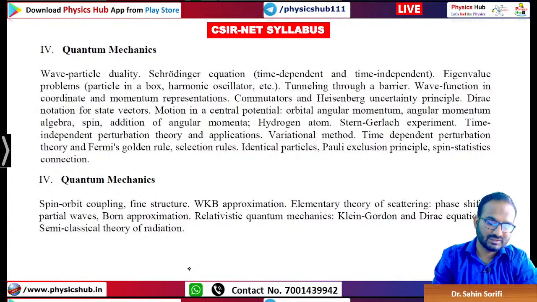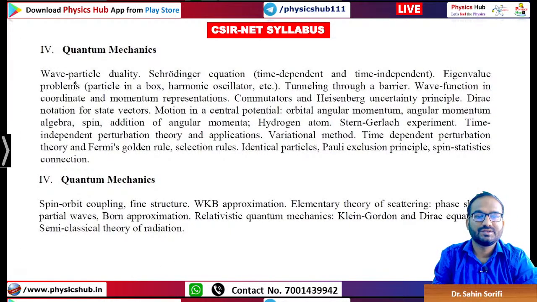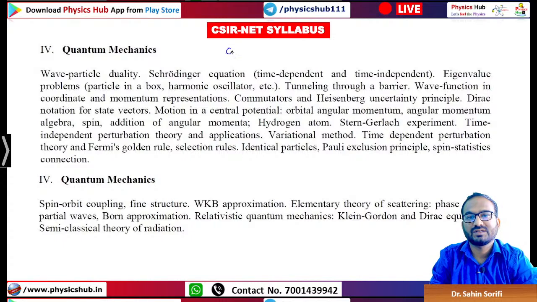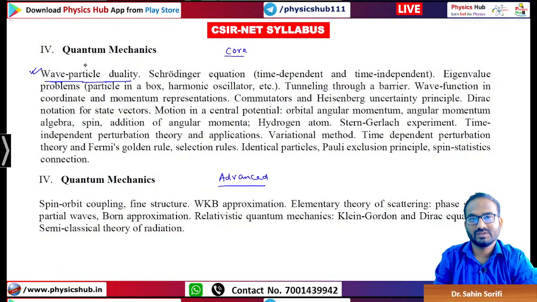What is there in your syllabus from the CSIR-NET physical sciences exam? You see, it has two parts. One part is the core part, another part is the advanced part, right? And you can see in the core part, it starts with wave particle duality. But before starting wave particle duality, we need to know about the limitations of classical mechanics. Some phenomena like blackbody radiation, photoelectric effect, Compton effect, and many other phenomena are there.